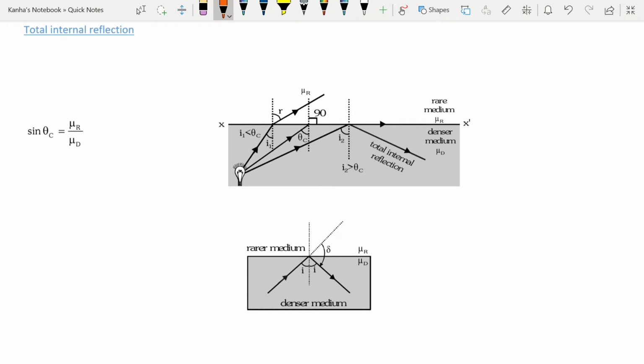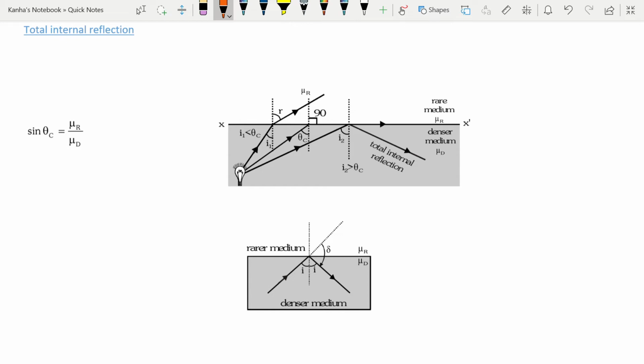Next, we look at a small but very interesting topic from the point of view of the examination, which is known as total internal reflection. When a light ray is traveling from a denser to a rarer medium, it bends away from the normal if the angle of incidence is increased, and the angle of refraction will also be increased. At a particular value of angle, the refracted ray subtends an angle of 90 degrees with the normal, and this angle of incidence is known as the critical angle, which will be noted by theta c. Now, if the angle of incidence is further increased, then the ray comes back in the same medium, and we will call this phenomenon total internal reflection.